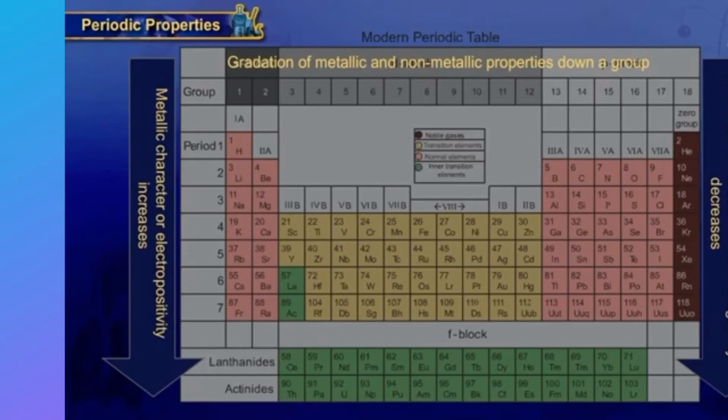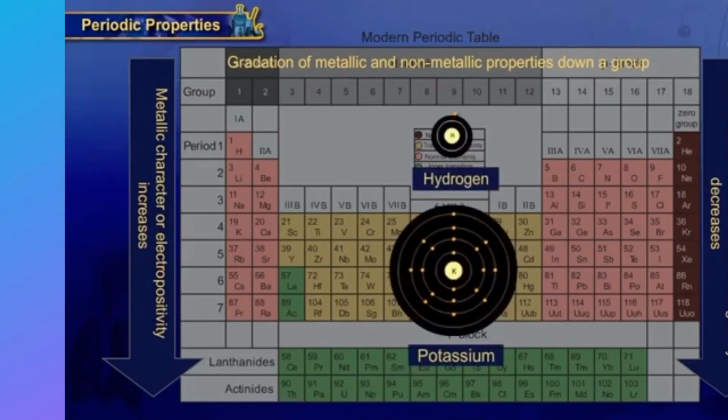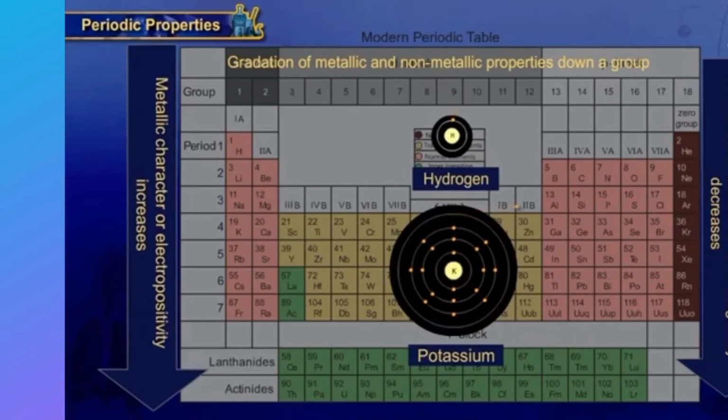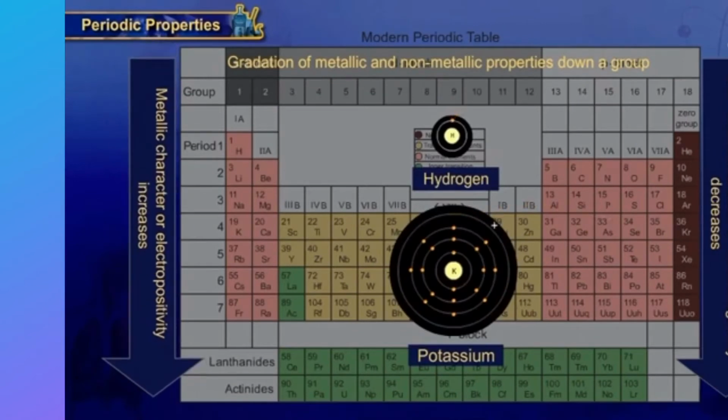That is, the tendency to lose electrons, electropositivity, increases, and the tendency to gain electrons, electronegativity, decreases. This happens because of increase in atomic size with the addition of shells, thus less effect of nucleus on the electrons in the outermost shell.